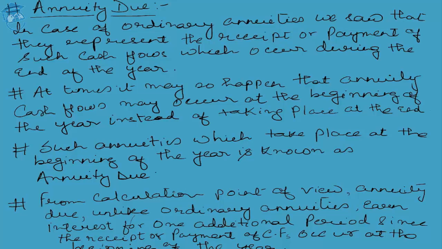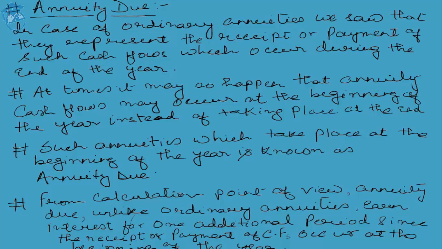It is so because the annual commitment is being made at the beginning of the year and not at the end of the year. And since this cash outflow is taking place at the start of the year, that particular year too fetches a return on the annual investment, along with the investments from the same annuity for the successive n number of years. So in the case of an annuity, 1 year was less because investment was made at the end of the year, while in the case of annuity due, that year also fetches a return because the investment, instead of being made at the end of the year, is being made at the start of the year.